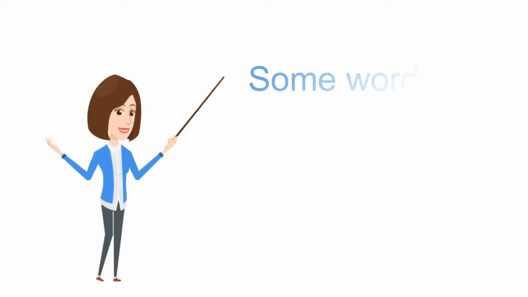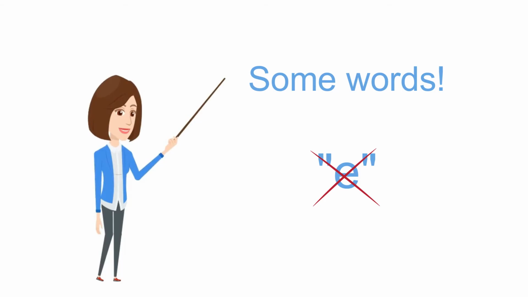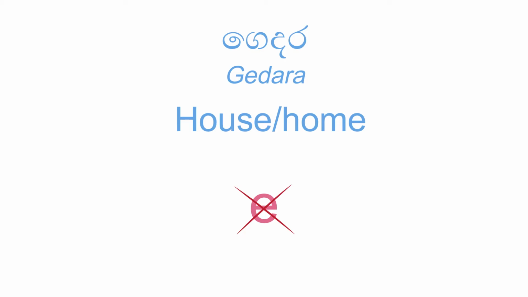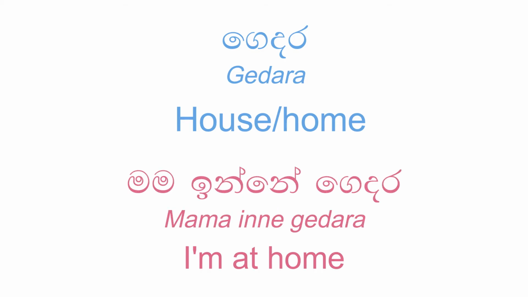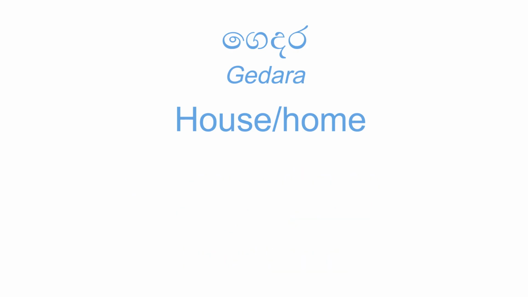But there are some words you cannot add this e sound at the end to give the meaning in or at. For example, to the word gedara, which means house or home, you cannot end it with an e sound. You just have to say, Mama inne gedara, I'm at home. So gedara can mean just house or in the house.